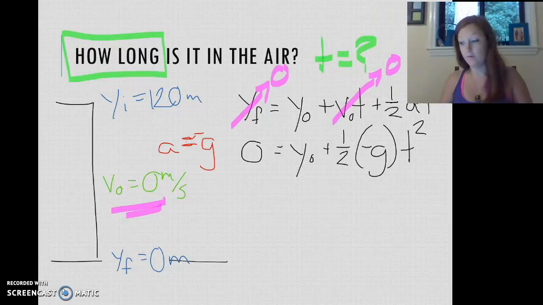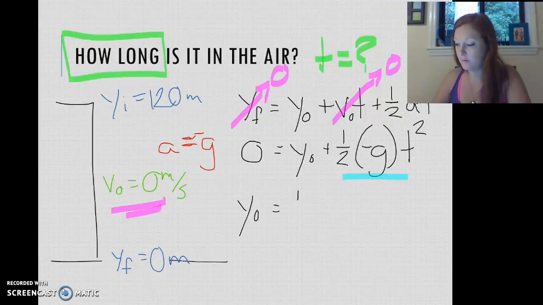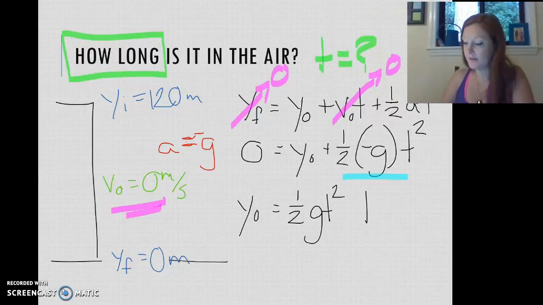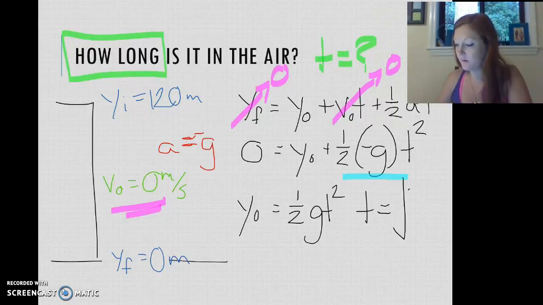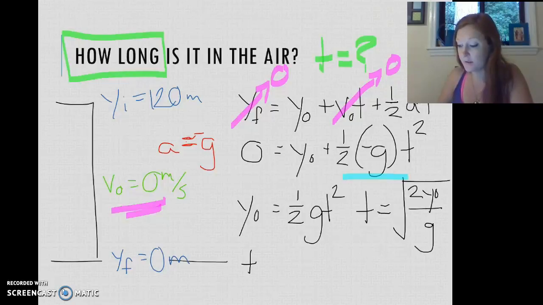Then if I move this term on the right to the other side, adding it to both sides, I get that y0 is equal to 1/2 g t squared. And then when I solve that for t, t is just going to be the square root of 2 times y0 all over g, and then I can plug in my numbers at the end. So square root of 2 times 120 meters, and I said 0 there for initial. You guys know what I'm talking about.